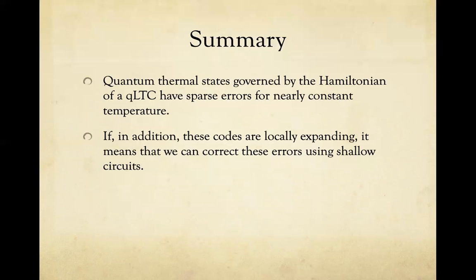Okay, so to summarize, we've shown that quantum thermal states governed by a Hamiltonian which is a QLTC have, for sufficiently small temperature, sparse errors. Now, in addition, if these codes are locally expanding in the sense that we've just said, in terms of the Tanner graph, it means that we can correct these errors using shallow circuits and get back to the ground state where we can claim our circuit lower bound. So this means that the thermal state itself for such Hamiltonians is highly entangled in a well-defined way. Okay, so that was a technical summary.